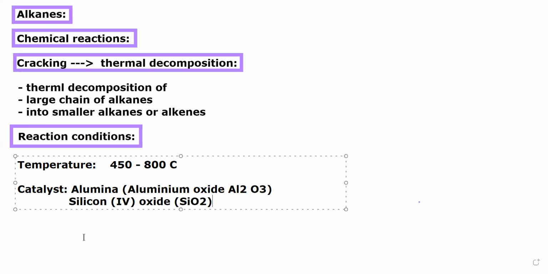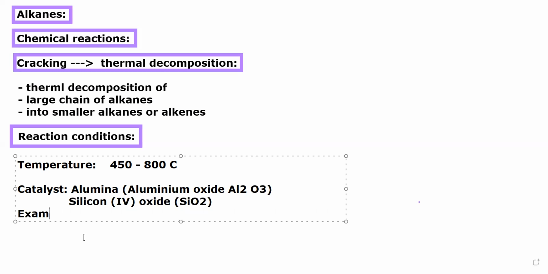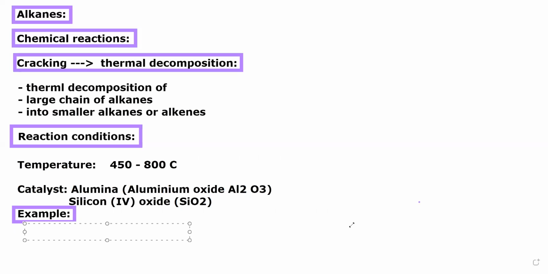Now let's talk about the example of it. Of course, we will be writing a few examples to understand it better. In the first example, we have decane, and it is going to be decomposed into what?